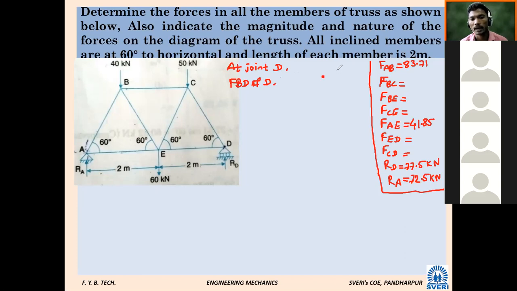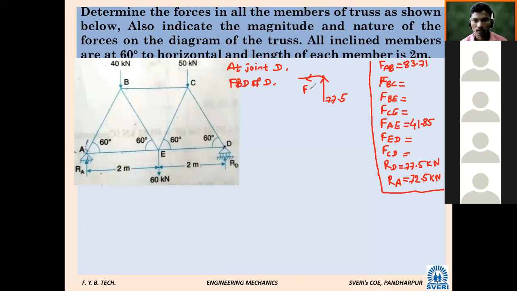How many forces will be there at point D? One force. Which are they? RD. How will it be? Vertically upward. What is the value of RD? 77.5. Then force ED, how are we going to assume? Shall I consider it towards RHS?